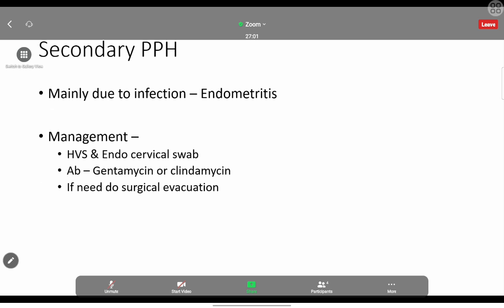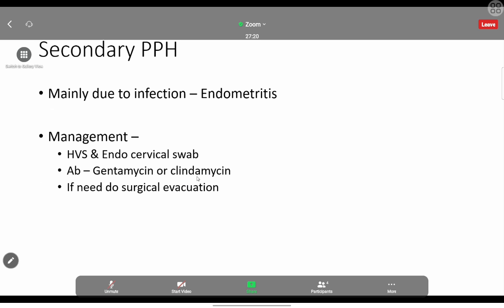After taking the swab, we will be starting the antibiotics. The antibiotics are gentamicin or clindamycin. I think one year they asked this MCQ as well: what antibiotic can be used? I think they gave the answer as gentamicin. So you have to know clindamycin also can be used.